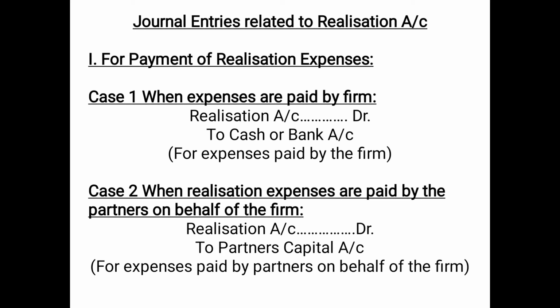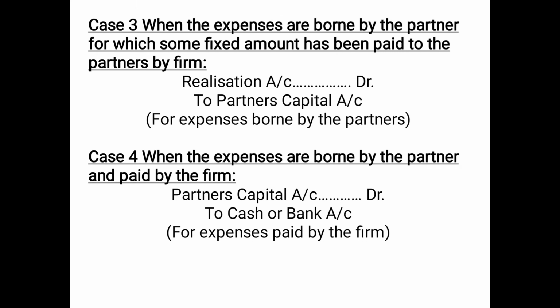So in that case, the entry will be realization account debited because it is a realization expense and expenses carry a debit balance, to partners capital account, because since the partners have paid it on behalf of the firm, now the firm needs to pay it back to the partners, due to which their capital is increased. So the entry will be realization account debited to partners capital account for expenses paid by partners on behalf of the firm.